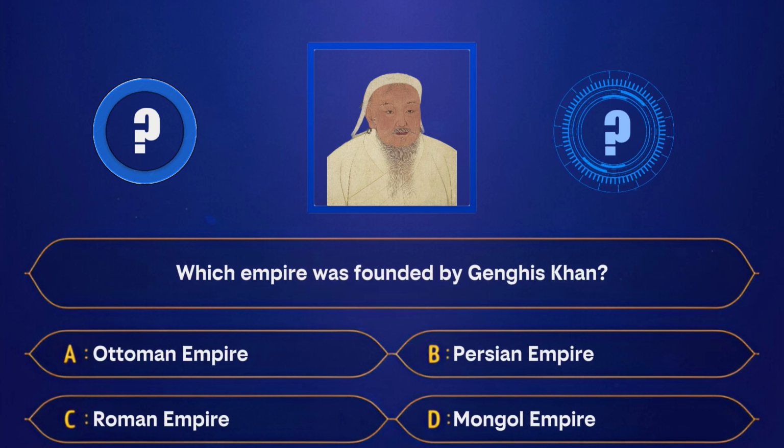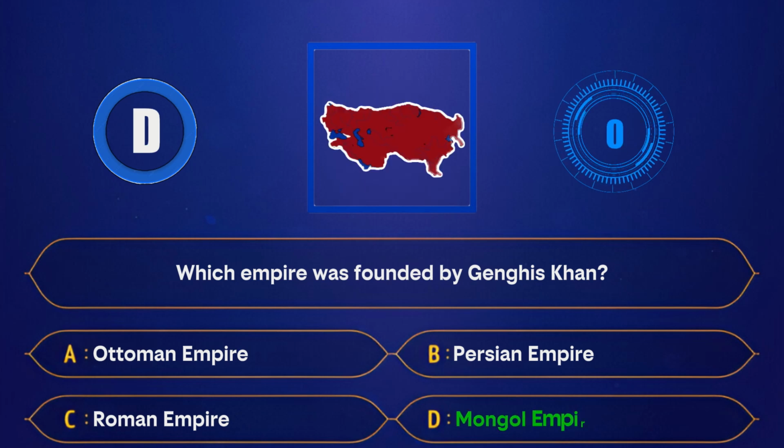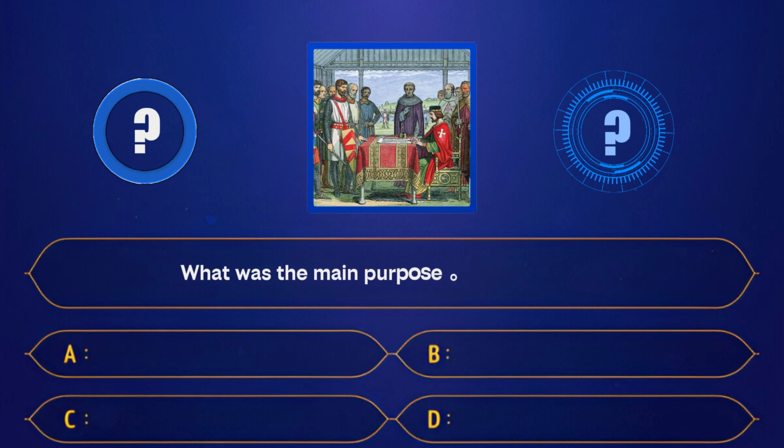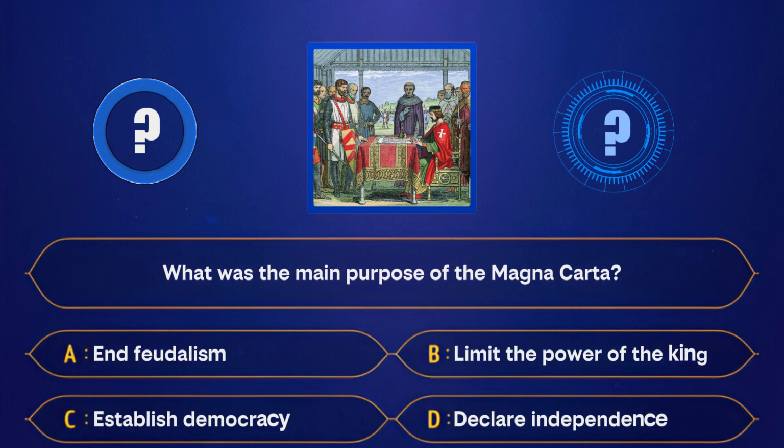A. Ottoman Empire. B. Persian Empire. C. Roman Empire. D. Mongol Empire. Correct answer, Mongol Empire. What was the main purpose of the Magna Carta? A. End feudalism. B. Limit the power of the king.